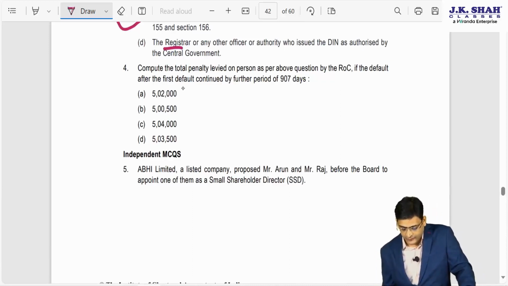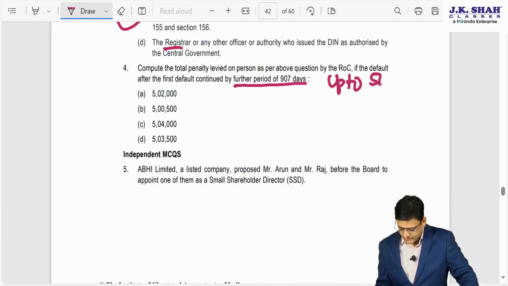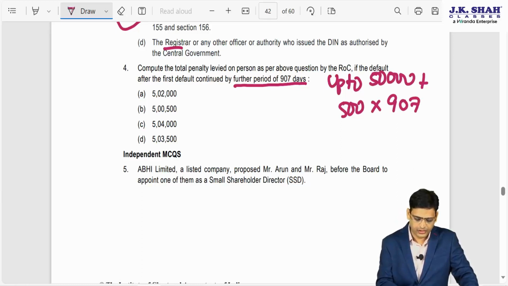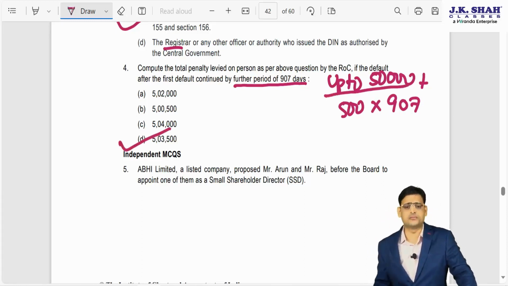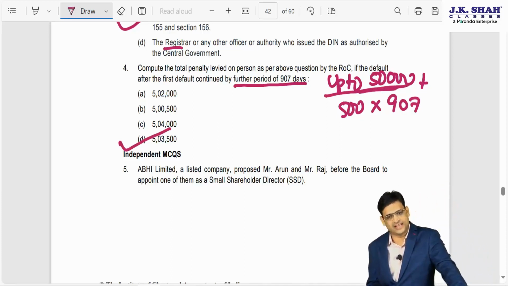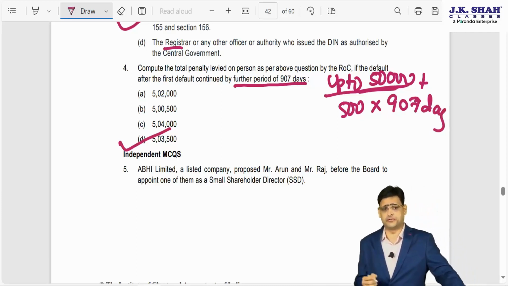Next point. Compute the total penalty on the person as per the above question by the ROC, if the default after the first default continues for a further period of 907 days. As you know, the penalty is up to 50,000 plus 500 per day. So it is 500 into 907 plus 50,000. So the right answer is 5,03,500. This is up to 50,000, but since all other options are not matching, to match the answers we will take exactly 50,000, and in the exam also you can do this. So this is the penalty: up to 50,000 plus 500 per day. So the right answer is D.